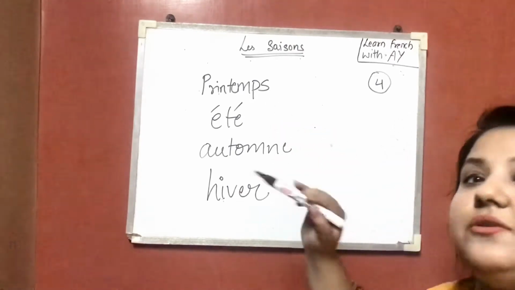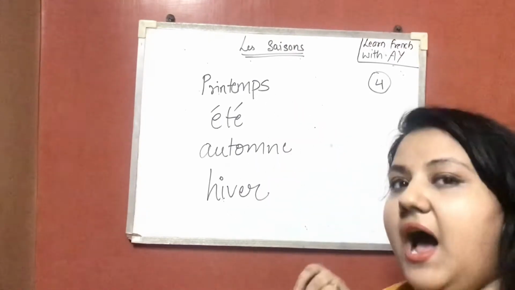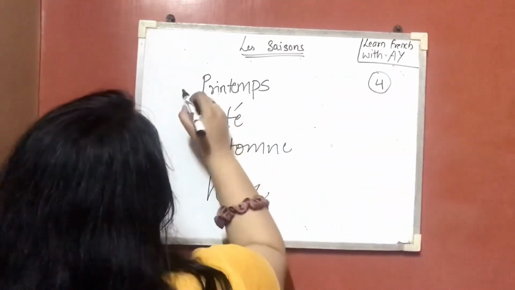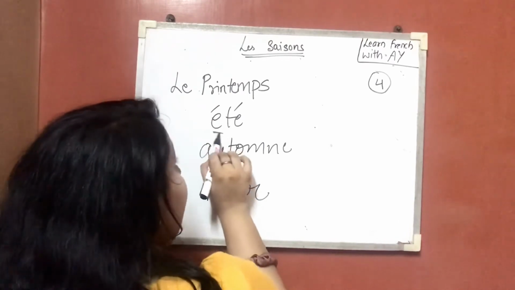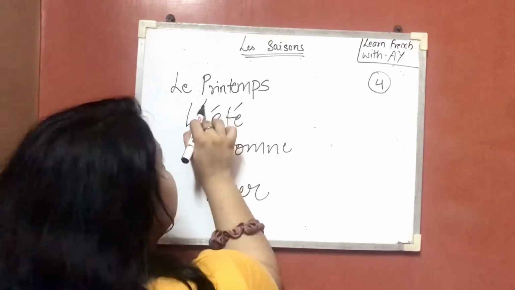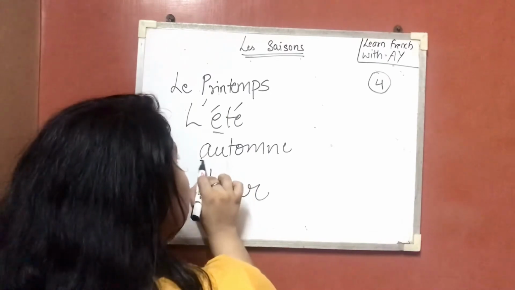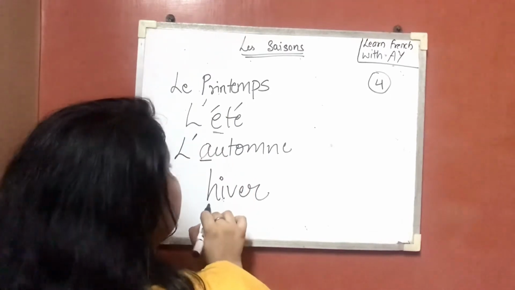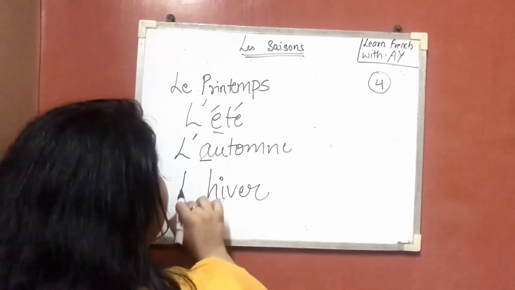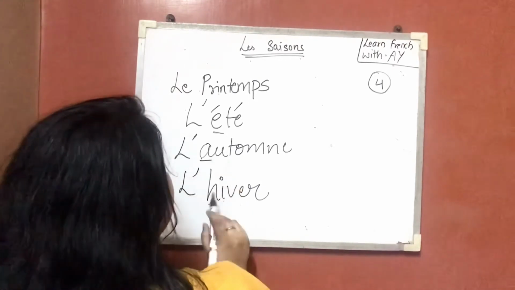Now let's look at the pronunciation with the articles, that is French definite articles. So le, it is starting with the vowel, so we are going to add le apostrophe. It is also starting with the vowel, we are also going to add le apostrophe, and it is also starting with the vowel, we are going to add le apostrophe.